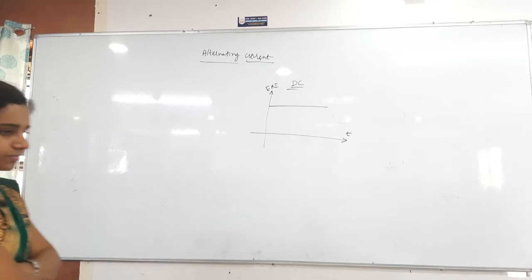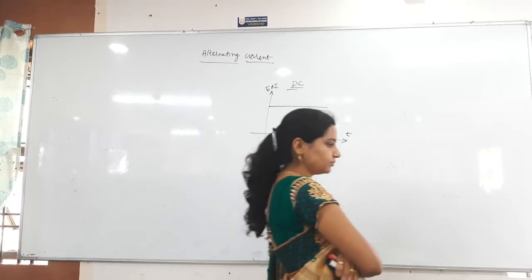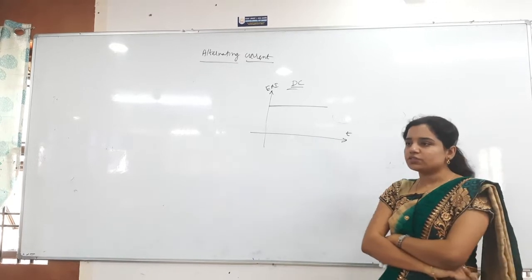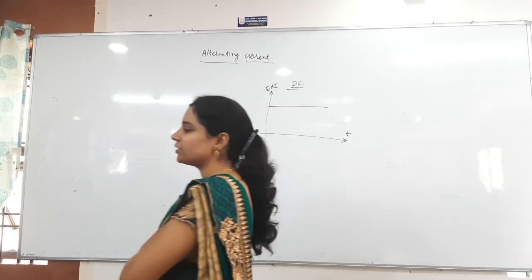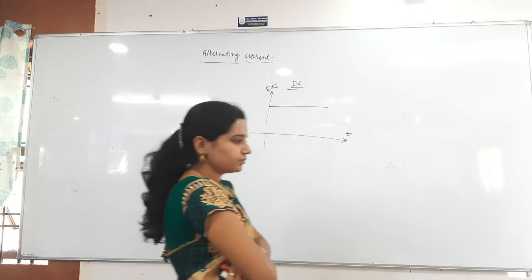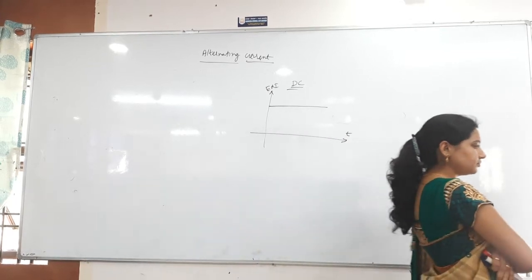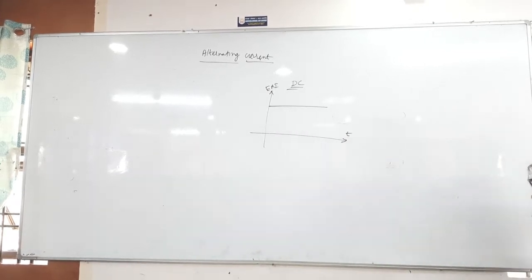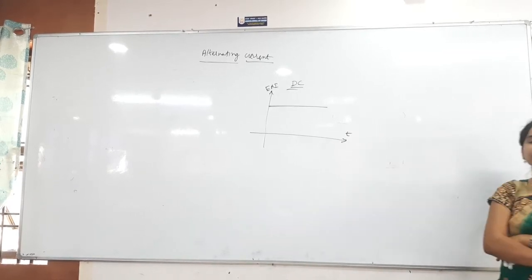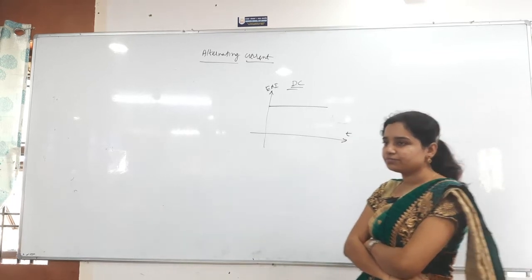Next, phase. It gives an idea about the direction and initial position of current in the function I is equal to I naught sin omega t plus phi.